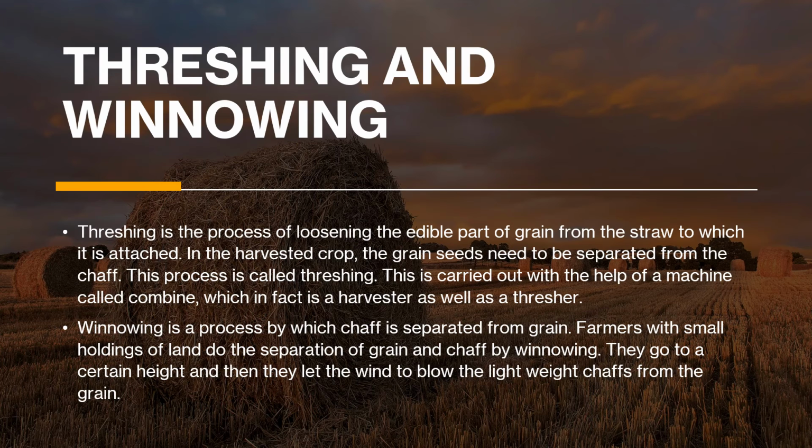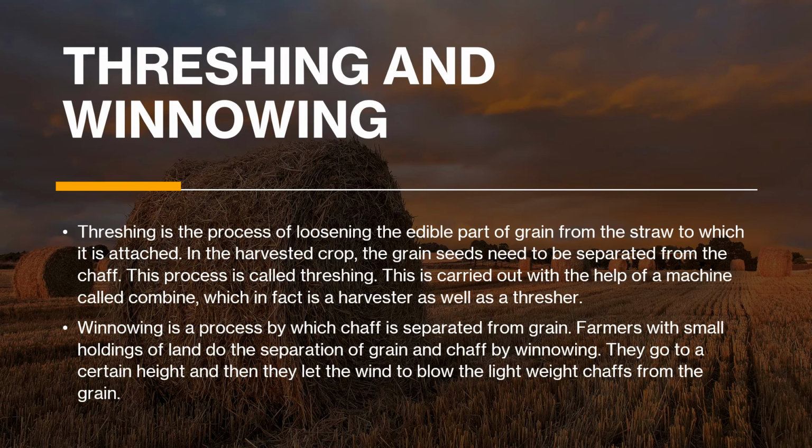So, winnowing. Now what is winnowing? After you have got the grains, there are chances that there will be light husks or lightweight things with the grains. Winnowing is the process by which chaff, or husk, is separated from the grain. Farmers with small holdings of land do the separation of grain and chaff by winnowing.